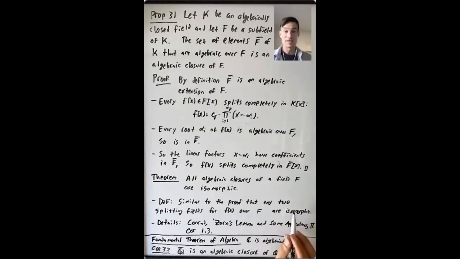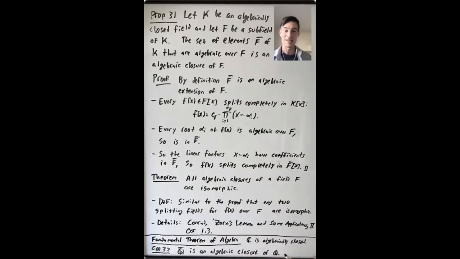It is similar. It's not so easy to write down all of the details. If you want to see the details, Conrad gives a full proof of this in his notes on Zorn's lemma and some applications too. I'll put a link on the course website. This is corollary 1.3. So I'm not going to present the proof of this here, but I encourage you to check it out and think about it.